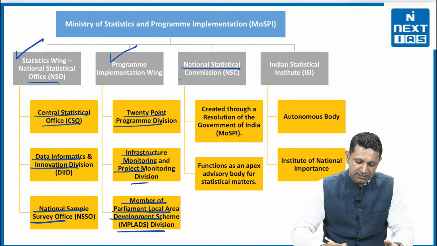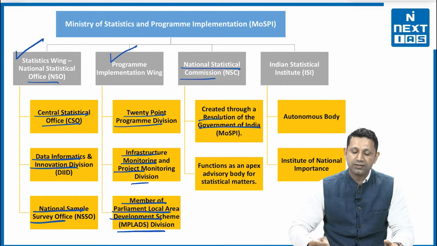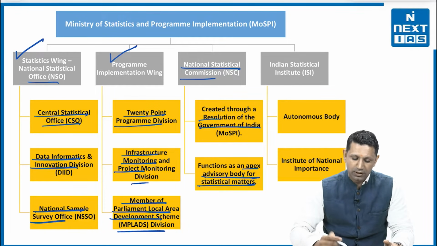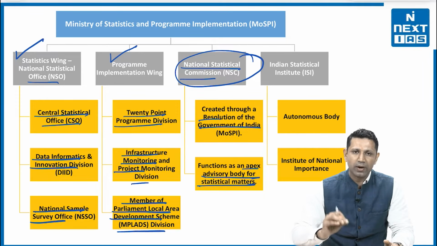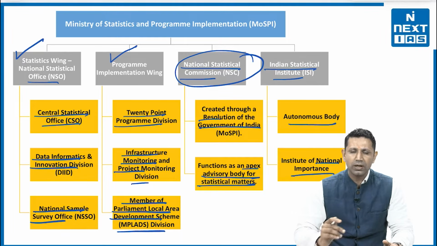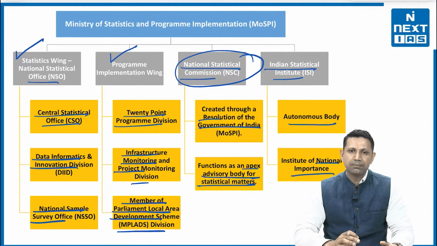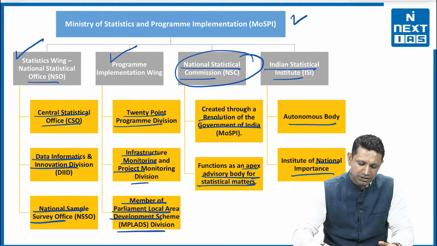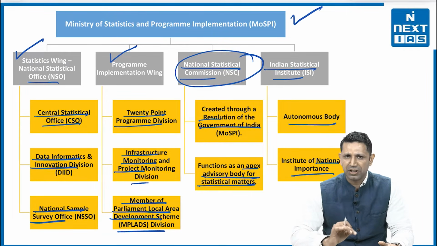Then there are two other bodies there. One is the National Statistics Commission. It was created through a resolution of the Government of India, and it functions as an apex advisory body for statistics matters. So basically this commission provides advice to the ministry. Last one is the Indian Statistical Institute. It is an autonomous body and has been regarded as an institute of national importance through a Parliament Act. So this is the basic organizational structure of the Ministry of Statistics and Program Implementation.